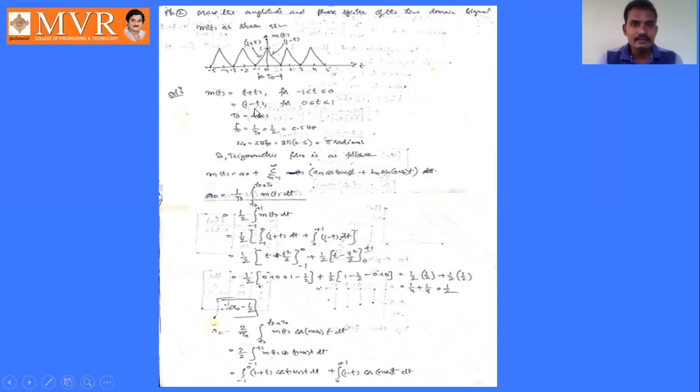Similarly, m of t equal to 1 minus t for 0 less than or equal to t less than or equal to 1. And T naught is 2 seconds, f naught is 1 by 2, that is 0.5 hertz. After that we have to find out the angular frequency omega naught. Omega naught is nothing but 2 pi into f naught. Here f naught is 0.5 hertz, so 2 pi into 0.5, that is pi radians. So omega naught is pi radians.